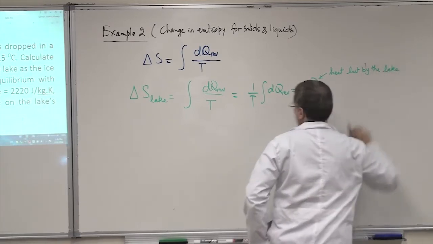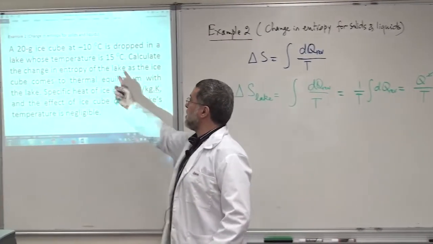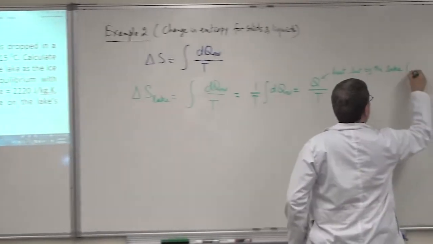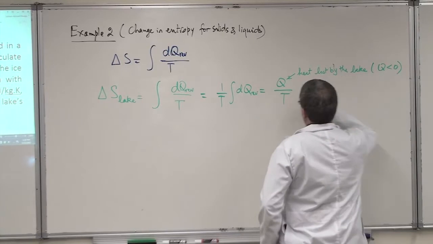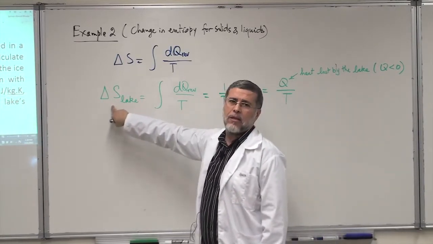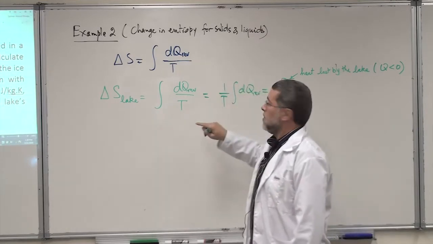It is gained by the ice, because the ice is going to melt, and it is lost by the lake, so this Q actually will be negative, okay? This Q is negative because it is heat lost. And delta S of the lake will be negative because it has lost heat, okay?